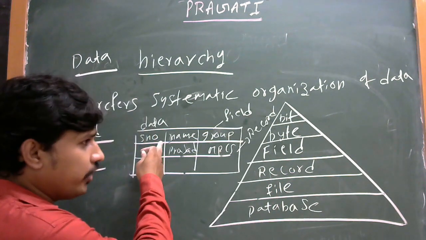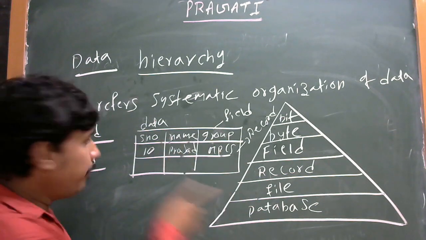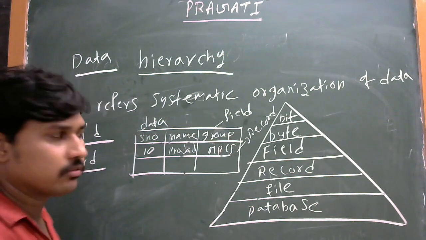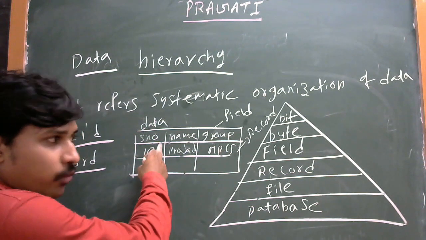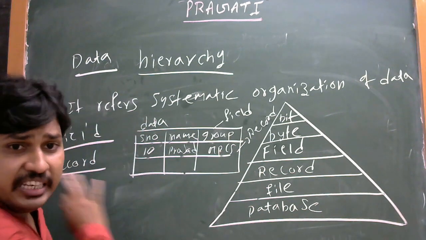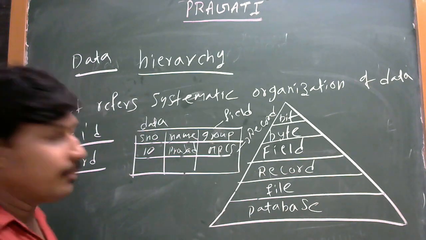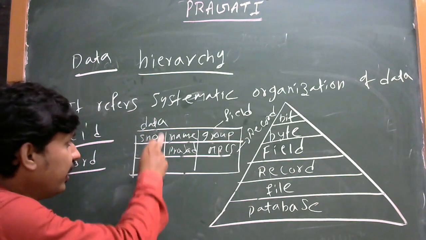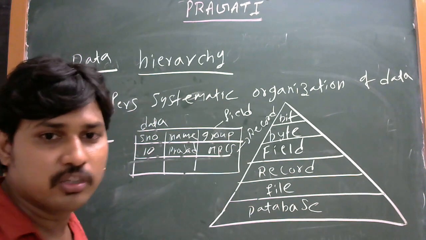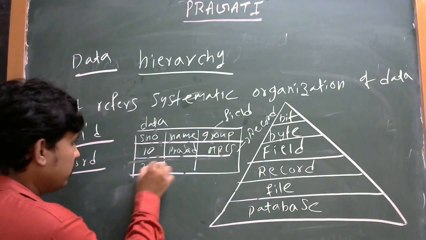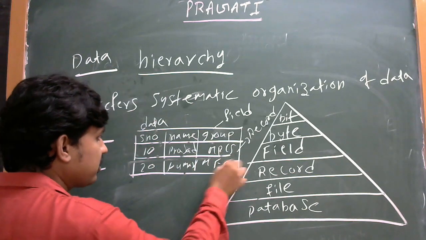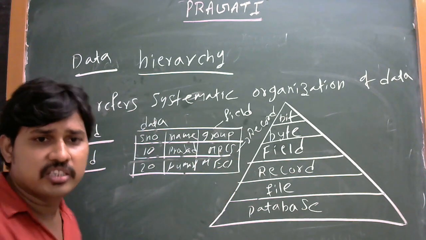You see, this is the field, this is the field, this is the field. A field is a particular name. SNO is a name, but the entry under it is not a name; it is the information of the field. SNO is one of the field names. A collection of fields is called a record. This is one record. We can enter another record also, some number, some name Kumar, some group MBCS. So the collection of fields is called a record.